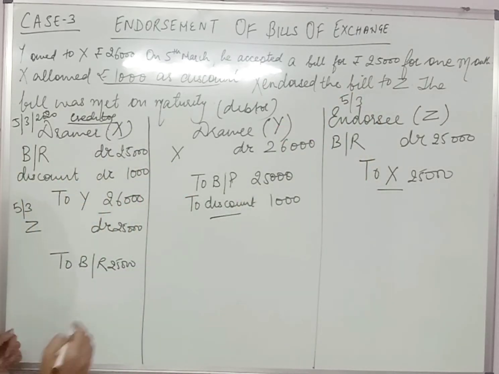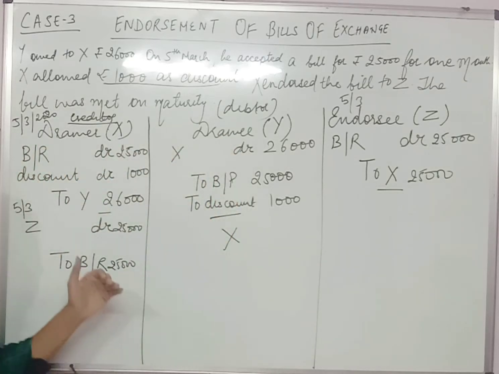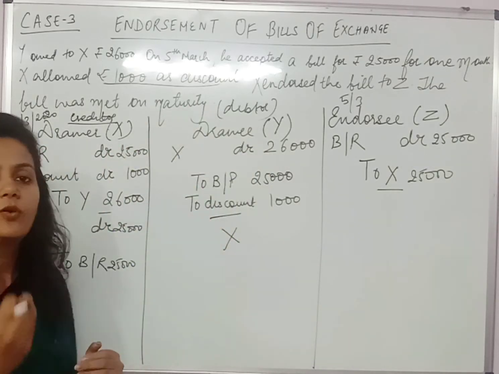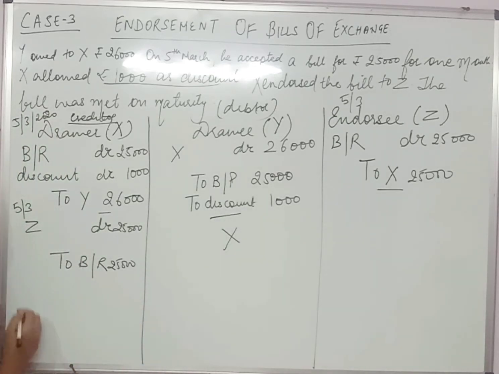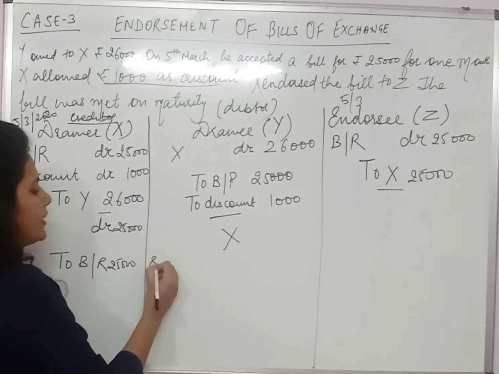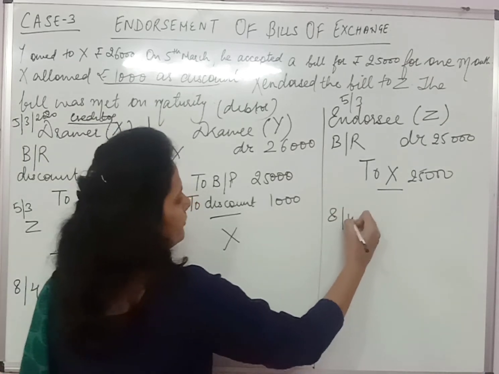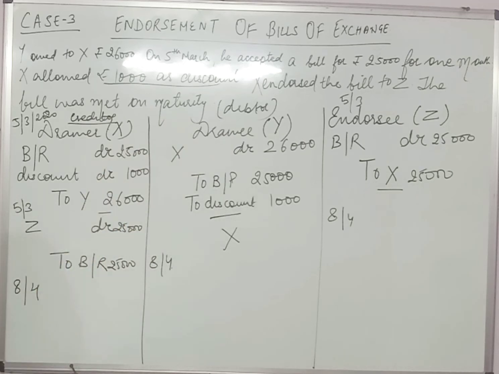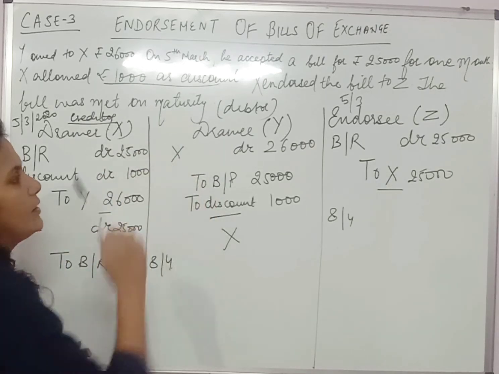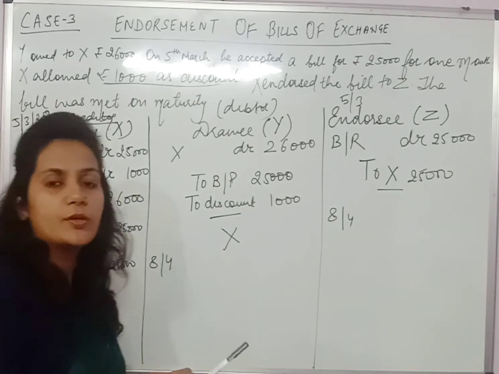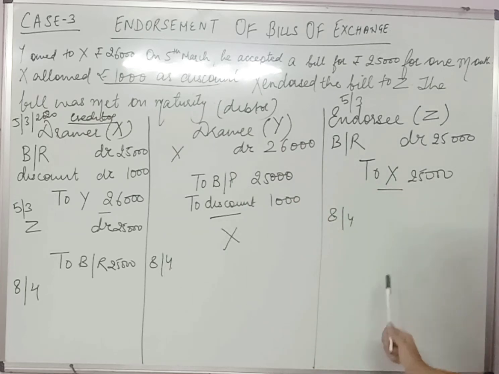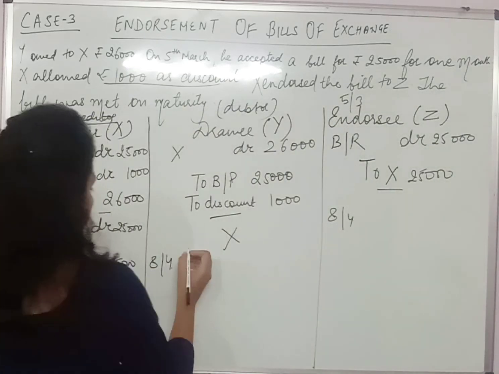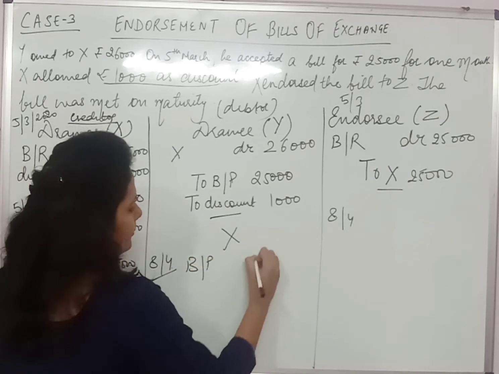Now no entry will be passed in the books of drawee because the endorsement has been done between X and Z. Only we have given one information to Y that we have endorsed the bill. Now on 8th of April, the due date. Now on 8th of April, what will happen? On 8th of April means 1 month after, because the bill has been drawn for 1 month. Now 1 month after, Y will make payment, but Y will make payment to that person who is having the bill, and you know that now the bill is with Z, so Y is going to make payment to Z in this case. Now what entry will be passed in the books on 8th of April?